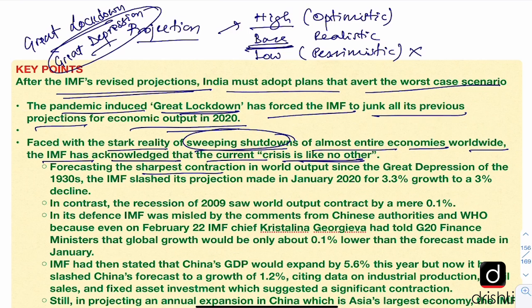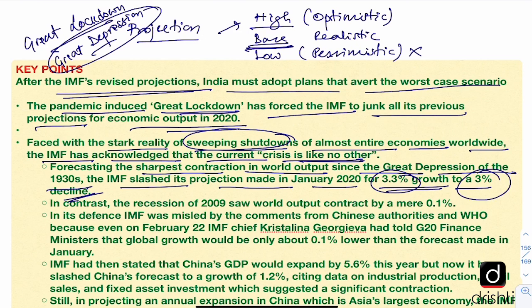Forecasting the sharpest contraction in the world output since the Great Depression of the 1930s, the IMF has slashed its projections made in January 2020 for 3.3% growth to a 3% decline. What the IMF had done, it had projected in January 2020, which is just 3 months back, that a 3.3% growth rate will be observed in the world GDP. But now it is saying that the world GDP will not grow, rather it will contract by 3%.